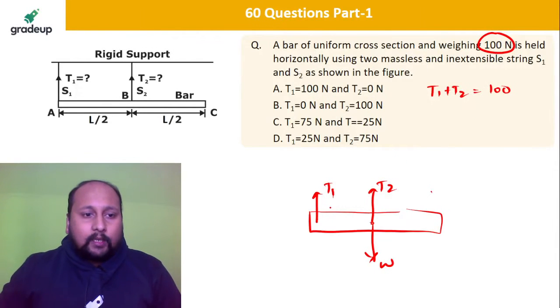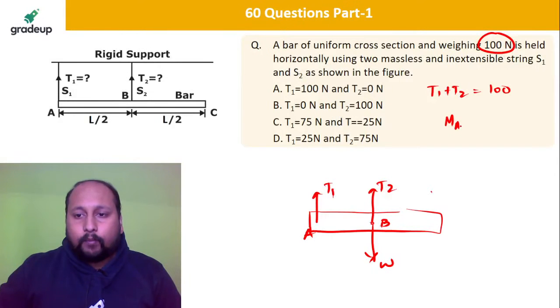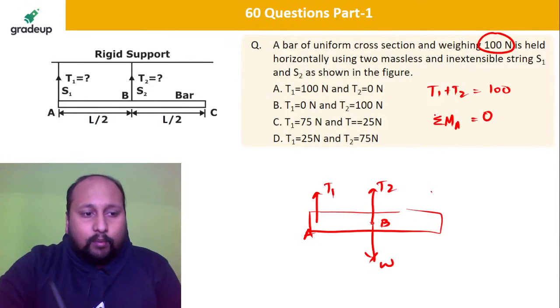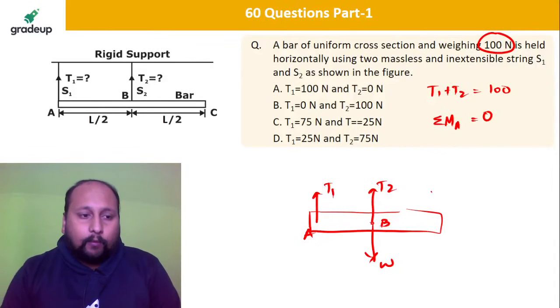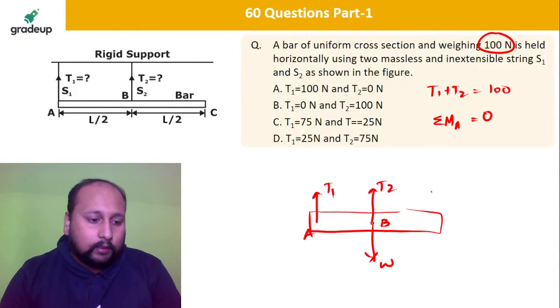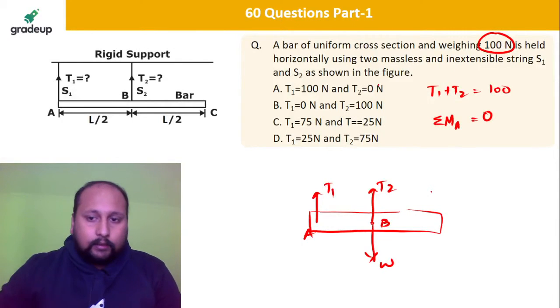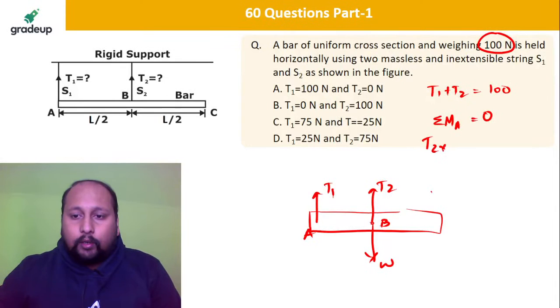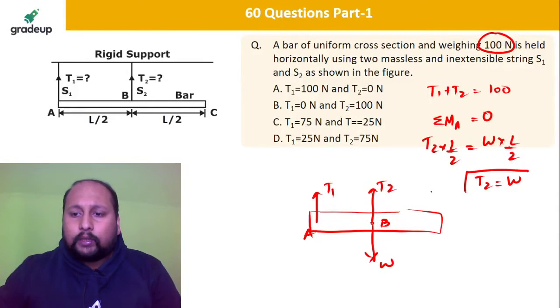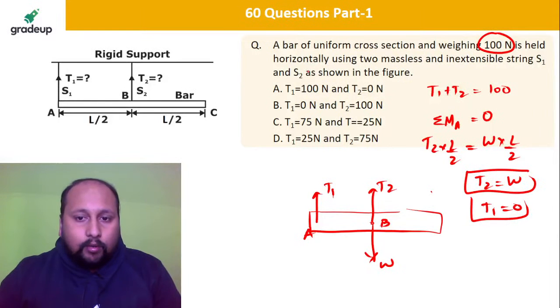Let's suppose this is point A and this is point B. Let us calculate moment about point A, and make it equal to 0. So tell me, what is the moment due to this T1 force? It is definitely equal to 0, and T2 will be making a moment. T2 into L by 2 is equal to W into L by 2. So T2 is equal to W directly. That means T1 is equal to 0. So T1 equals 0, T2 equals 100.